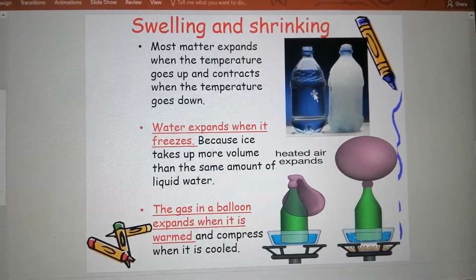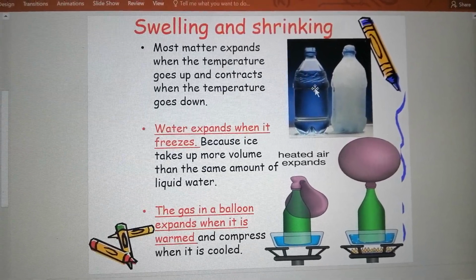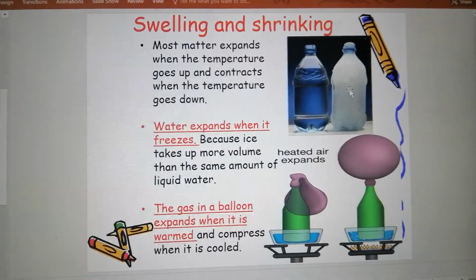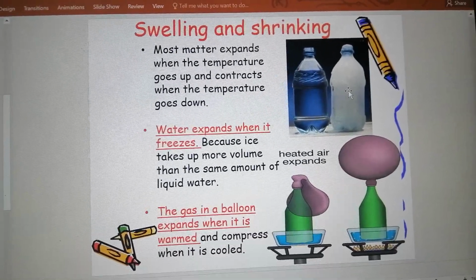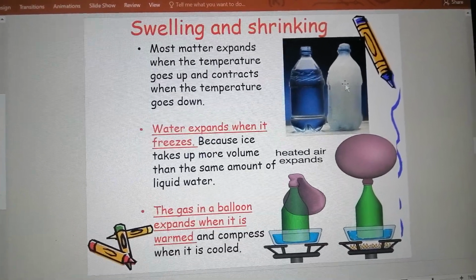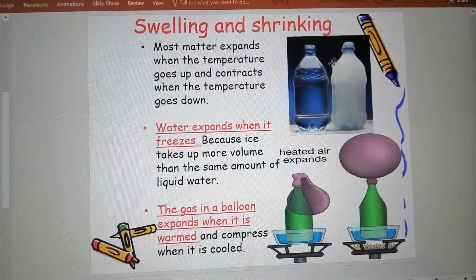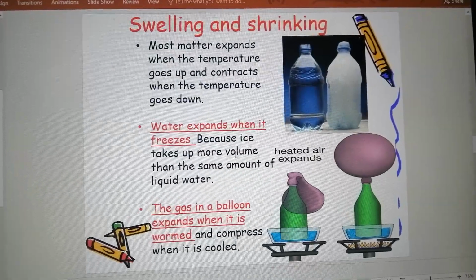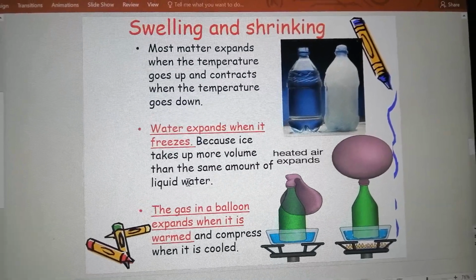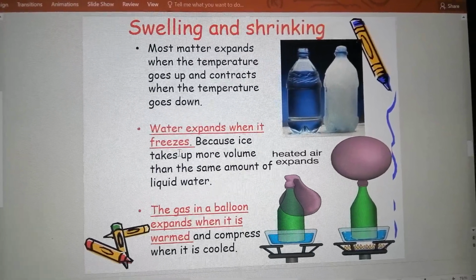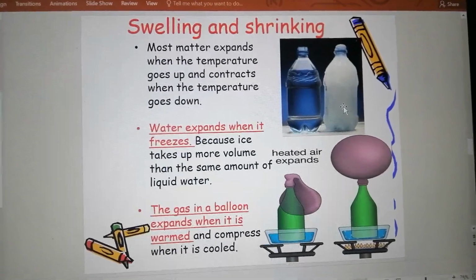Here you have a water bottle, a normal water bottle that has a liquid, and then when you put it in the freezer or the fridge, what happened to it? It changed into ice and it expanded to get out of the bottle because ice takes up more volume than the same amount of liquid water. So water expands when it freezes.